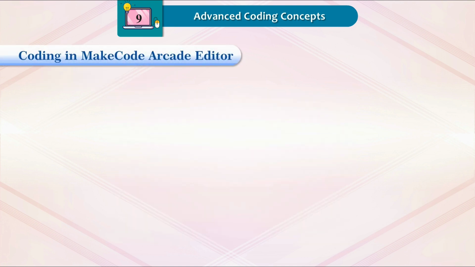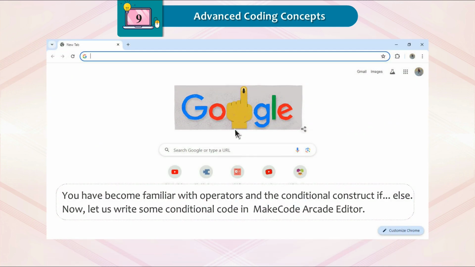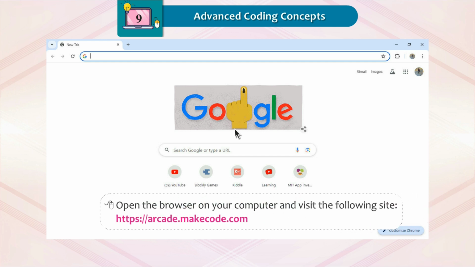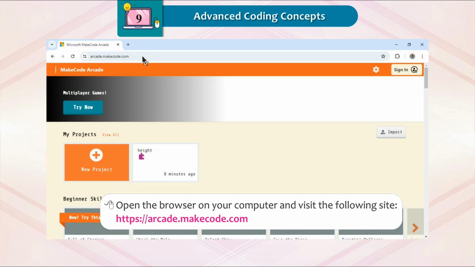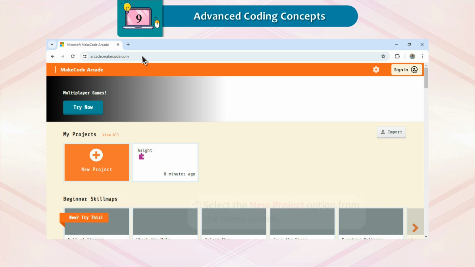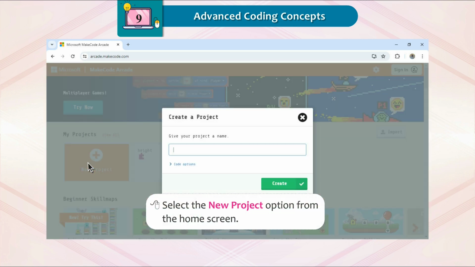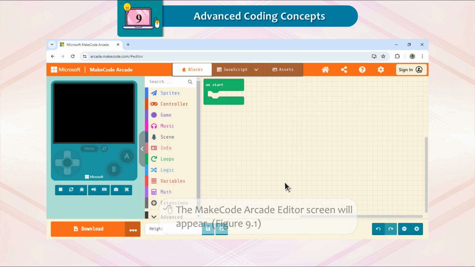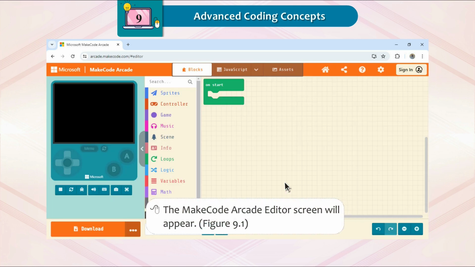Coding in MakeCode Arcade Editor. You have become familiar with operators and the conditional construct if-else. Now let us write some conditional code in MakeCode Arcade Editor. Open the browser on your computer and visit https://arcade.makecode.com. Select the New Project option from the home screen. Enter the name of the project as Logical Operators and click on Create. The MakeCode Arcade Editor screen will appear.